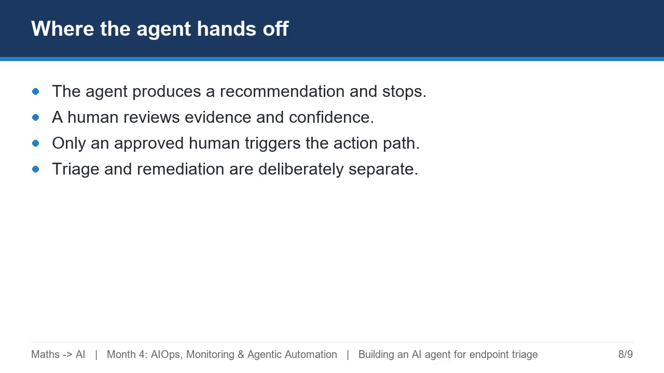So where does the agent hand off? It produces a recommendation, with evidence and a confidence level, and then it stops. A human reviews that evidence and confidence. Only an approved human triggers the separate action path. Keeping triage and remediation deliberately separate is what makes the whole design safe, and it's exactly the boundary we'll engineer carefully in the next lesson.